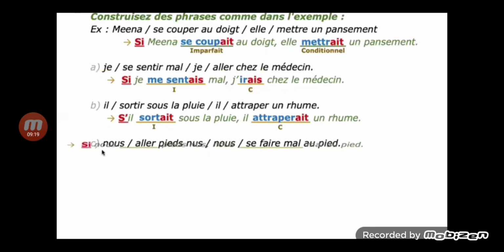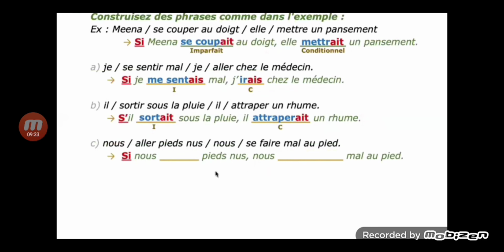Same model as in the example, you start with si, and we were going barefoot, on feet, or pain. Aller should be in imperfect and se faire should be in conditional.